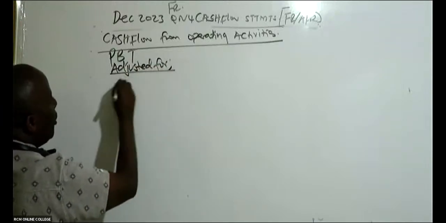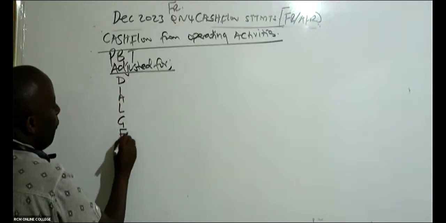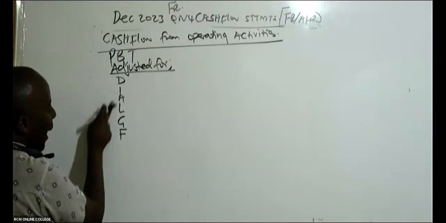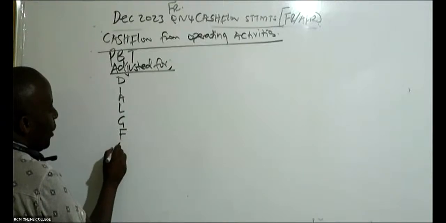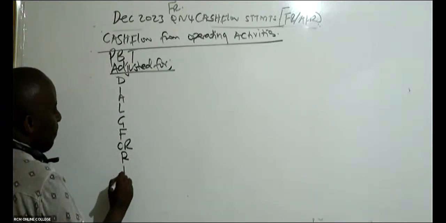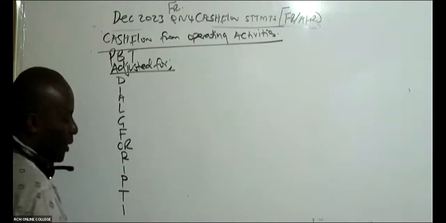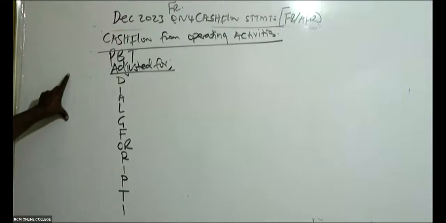You say: Dial God's number for food, or you rest in peace totally, indefinitely. Very, very important acronym that works across.